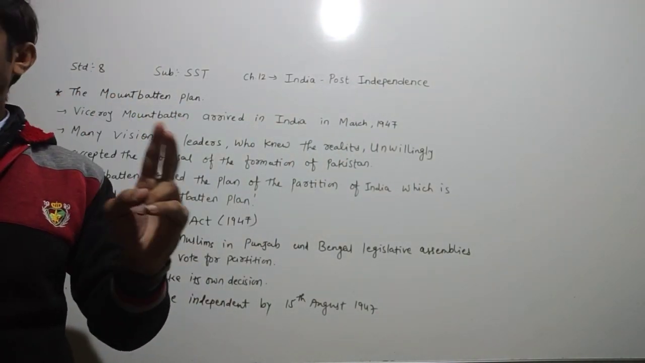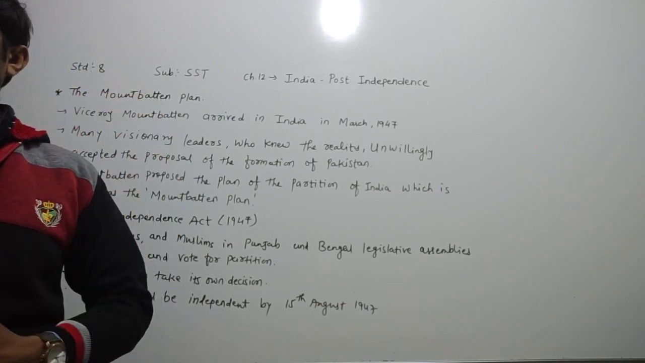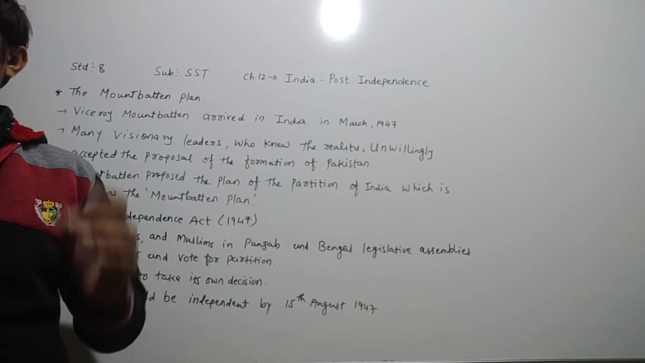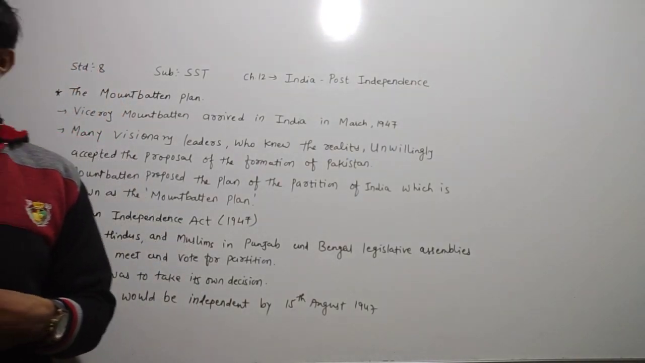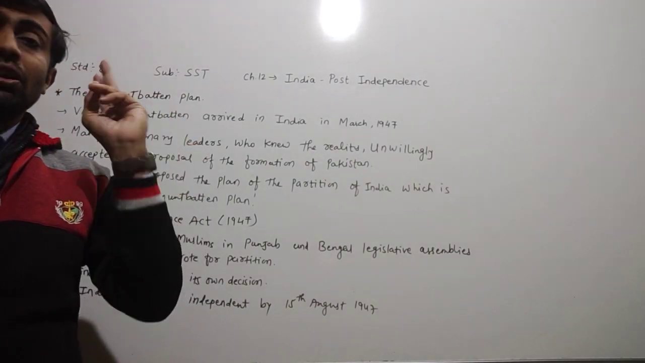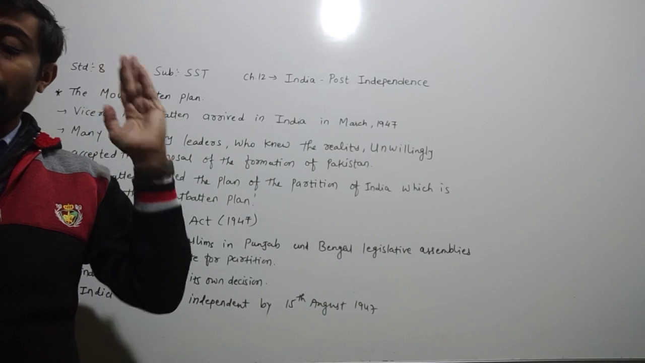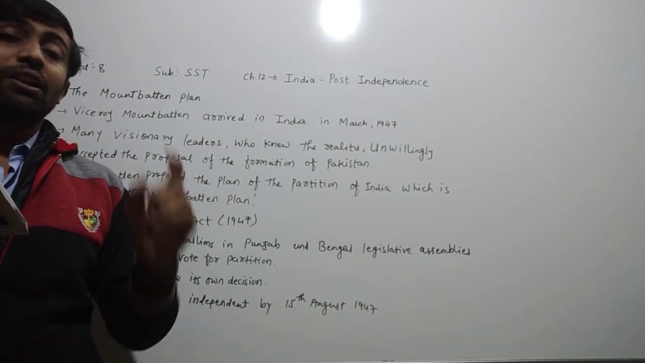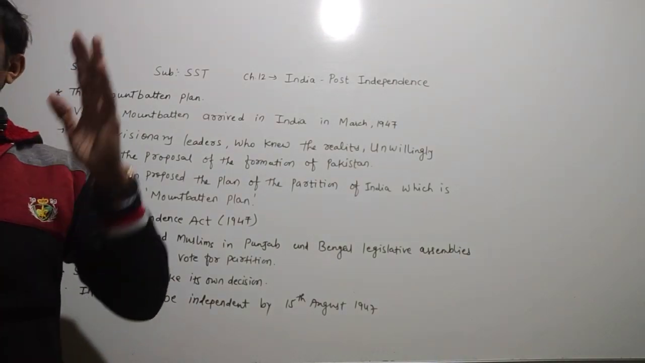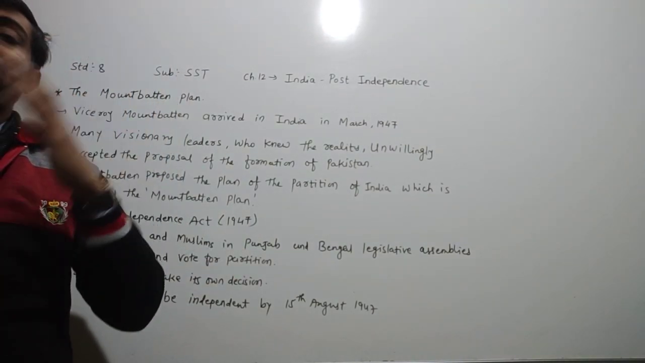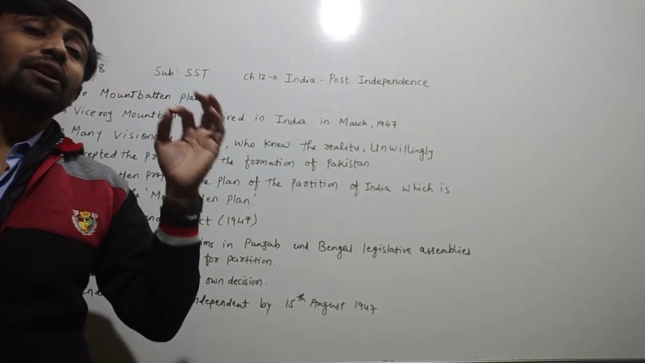Now which regions were included in Pakistan, dear children? Sindh, Balochistan, West Punjab, Northwest Frontier and East Bengal were included in Pakistan. The rest of the region remained in India.